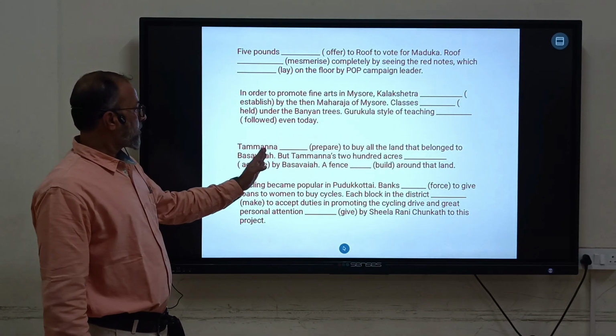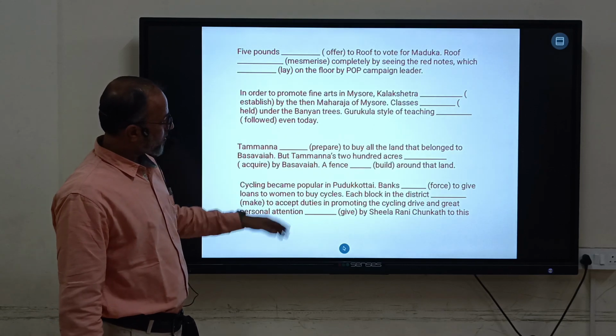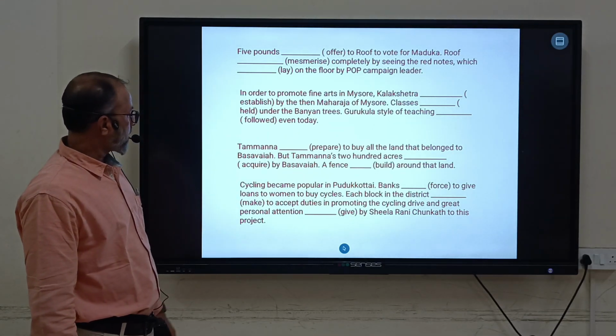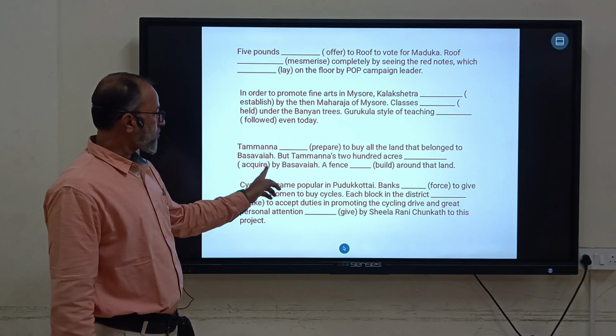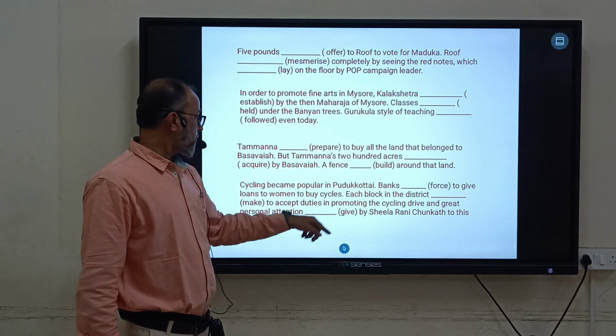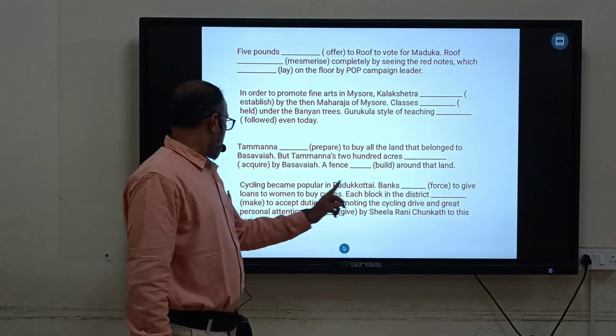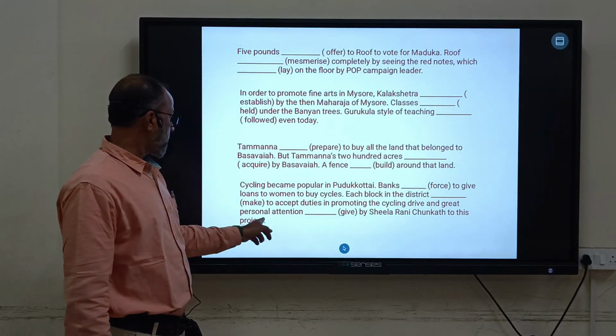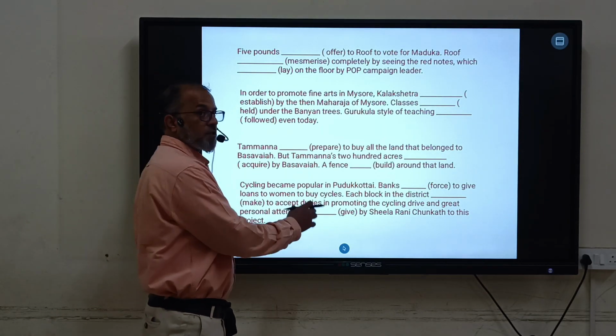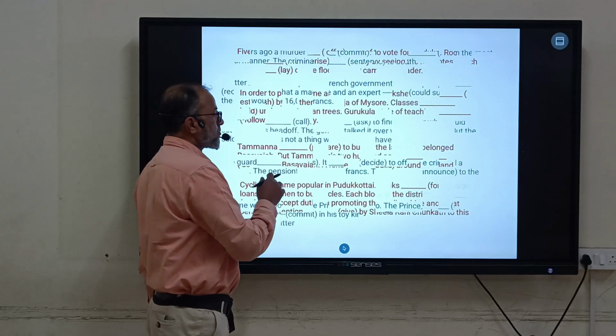Tamanna had prepared to buy land. 100 acres were acquired. A fence was built. Then banks were forced. Then the district was made. Personal attention was given.